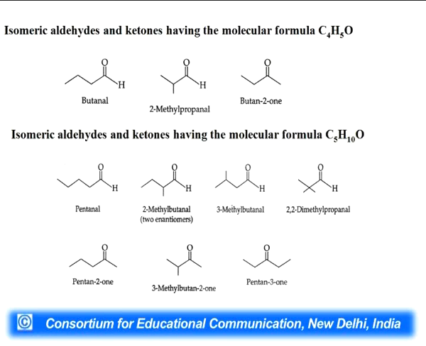For molecular formula C4H8O, these are the 3 isomers: butanal, 2-methylpropanal, butan-2-one. And for molecular formula C5H10O, pentanal, 2-methylbutanal, 3-methylbutanal, 2,2-dimethylpropanal. For 2-methylbutanal, 2 enantiomers are possible. Then pentan-2-one, 3-methylbutan-2-one, pentan-3-one.